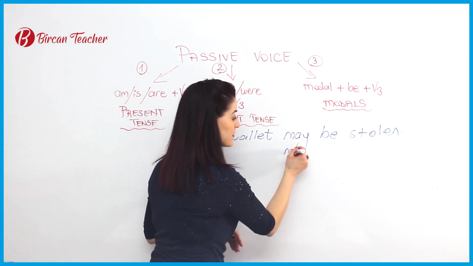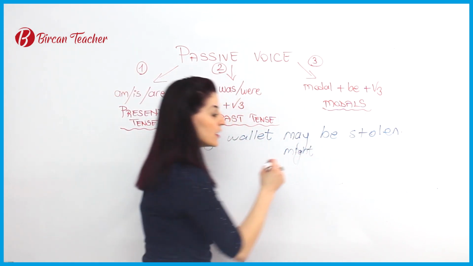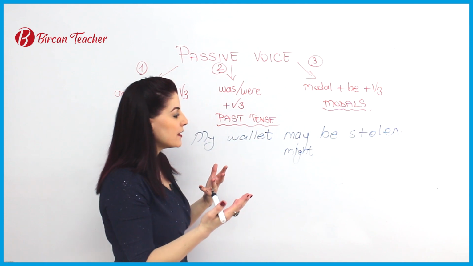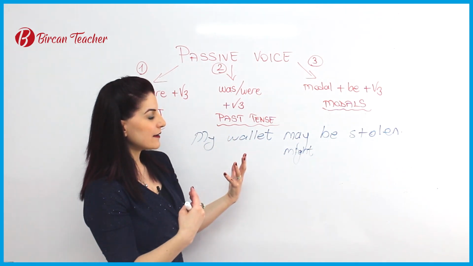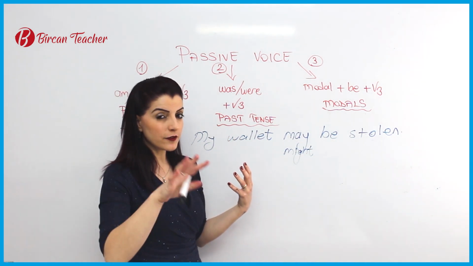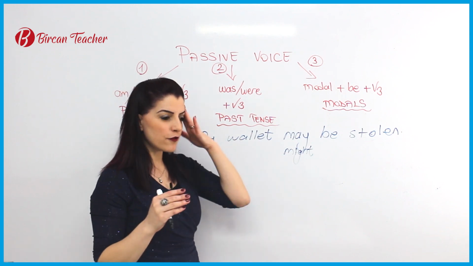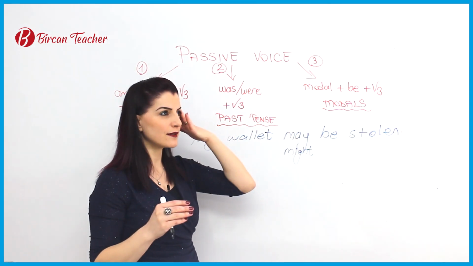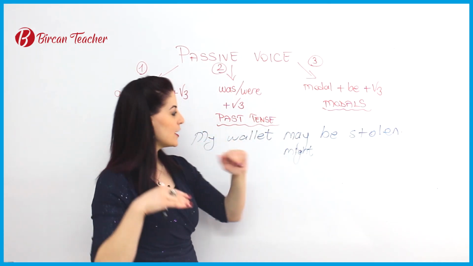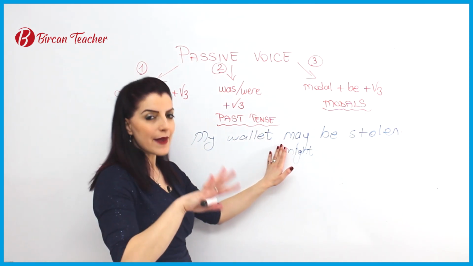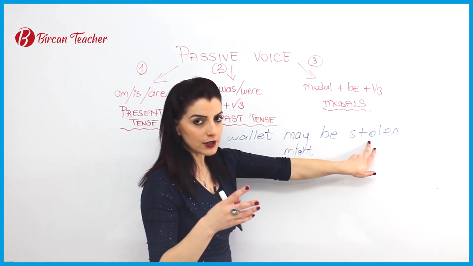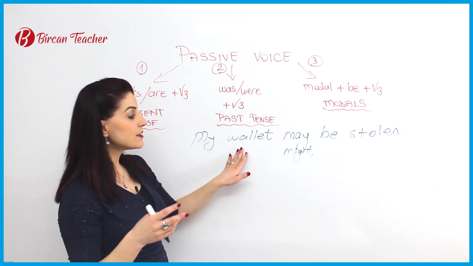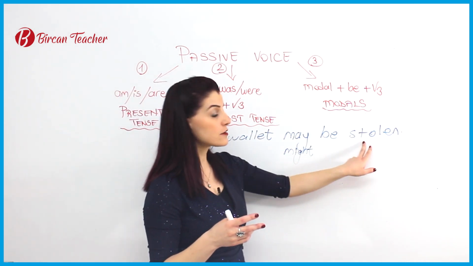May, maybe, might. Okay? Maybe you are feeling that somebody took it, but 50%. Maybe you forgot it at home, 50%, so you are not sure. You're in the middle. So my wallet may be stolen, or my wallet might be stolen.